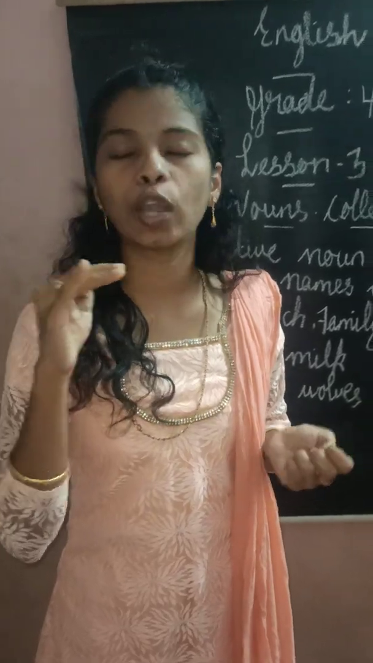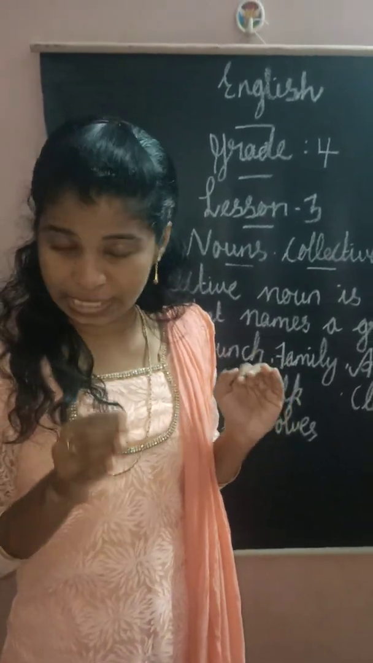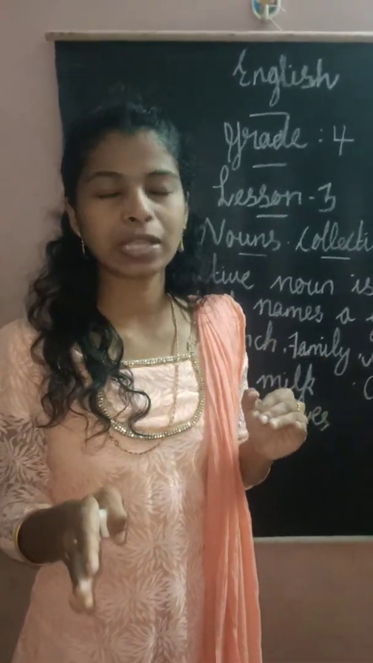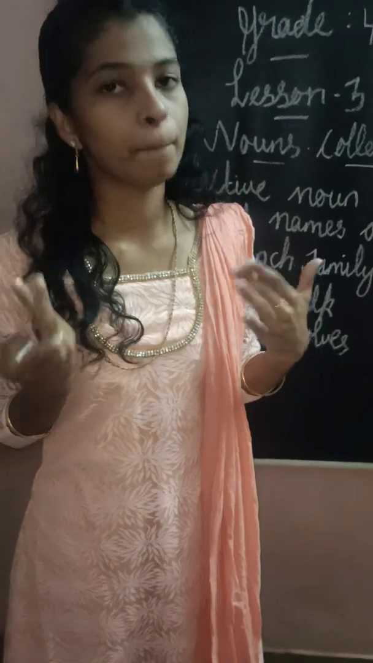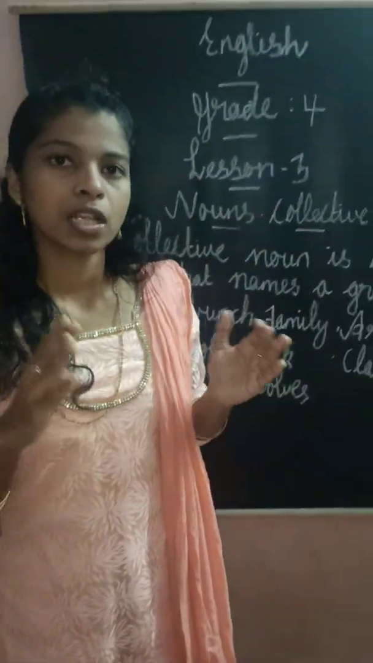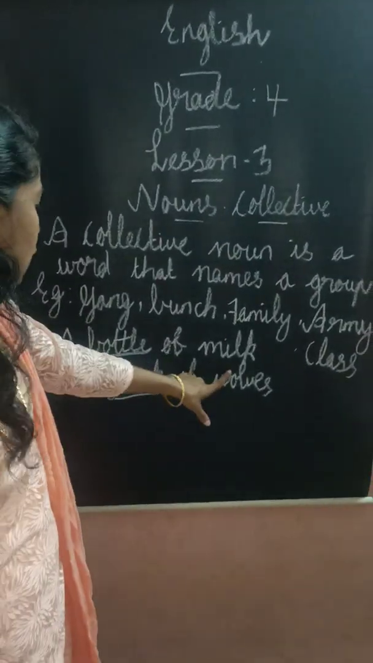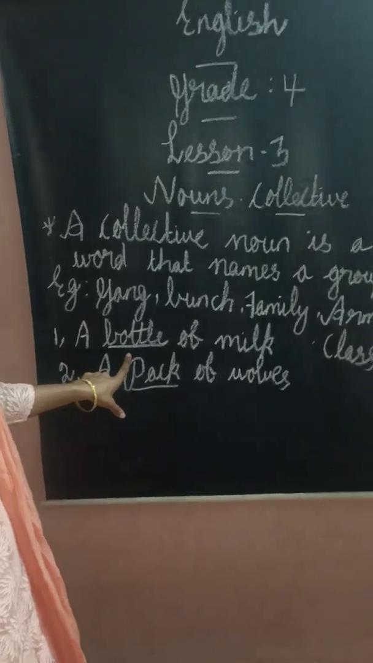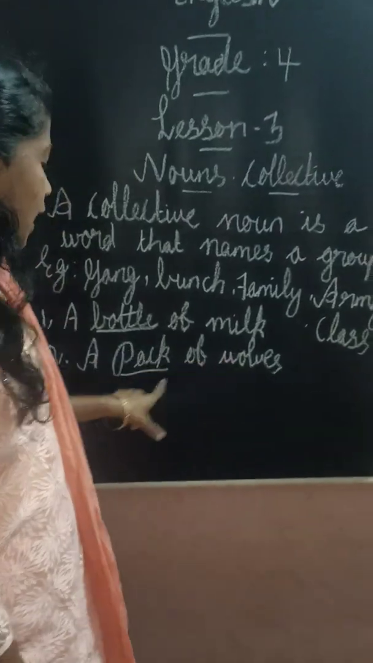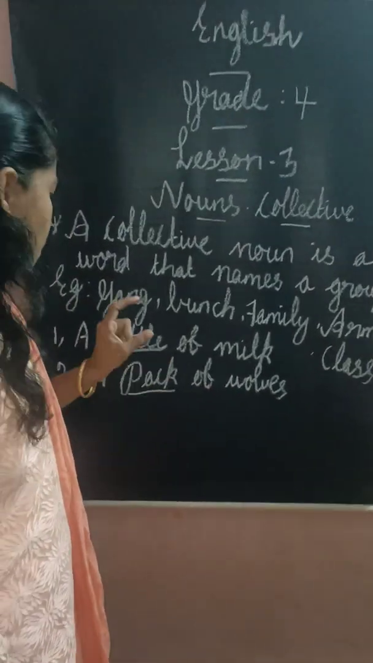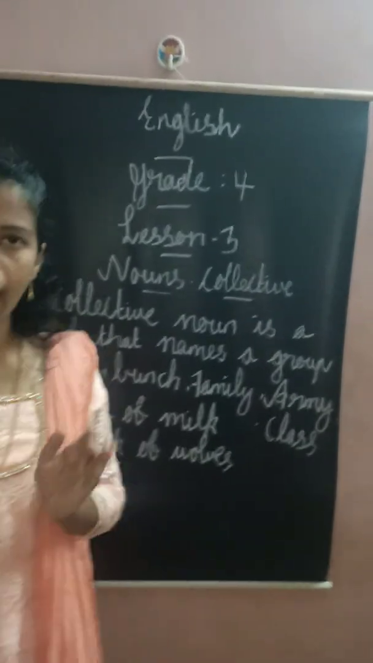If we indicate a group, a collective noun is a word that names a group. For example, army, family, bunch, bottle, like that. There are many examples. If we see this sentence, a bottle of milk, here the collective noun is bottle, B-O-T-T-L-E, bottle. And the second sentence, a pack of wolves. Here the collective noun is pack, P-A-C-K, pack. Those words indicate a group. We call them a collective noun.